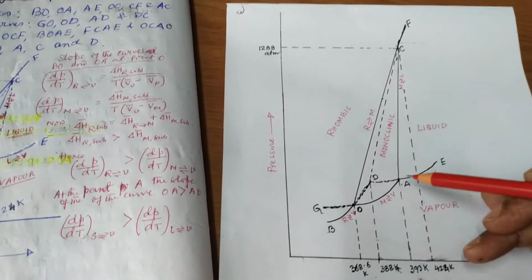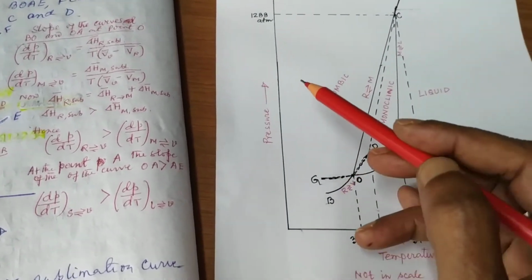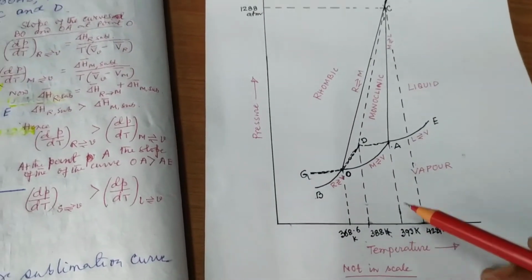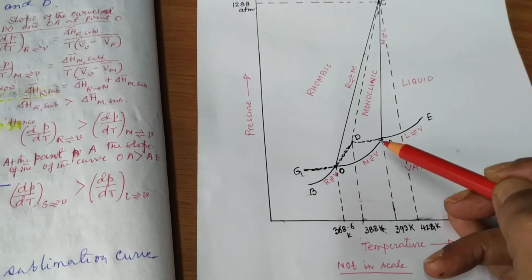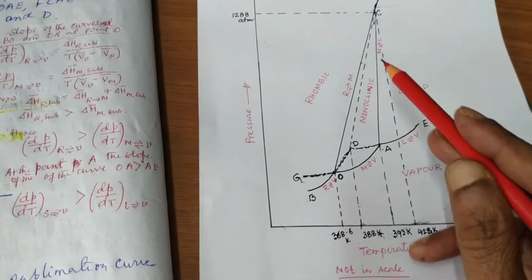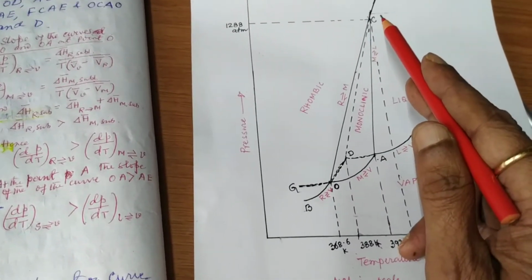So these are the stable curves when we plot pressure against temperature. BO, the bold curves, OA, AE, AC, and CF.